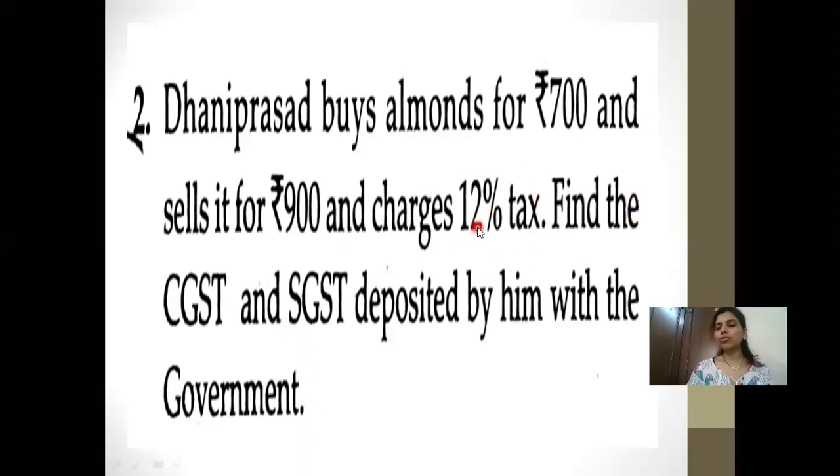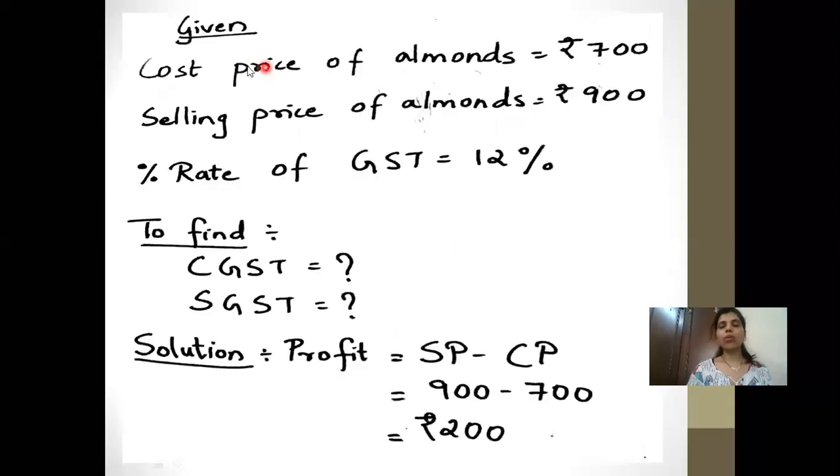Now what you are going to do is you can calculate 12% on the total profit and divide it as half and half, or you can directly take 6%. So let's see how to go about it. Cost price of almond rupees 700, selling price of almond rupees 900. Percent rate of GST is 12%.